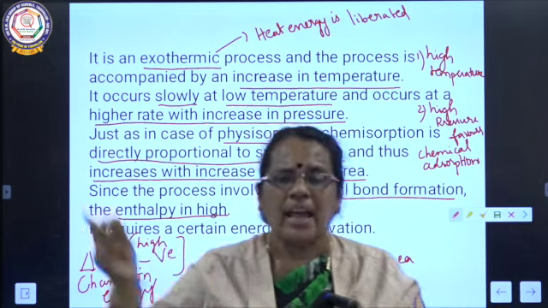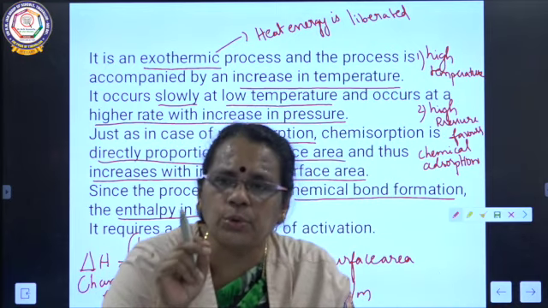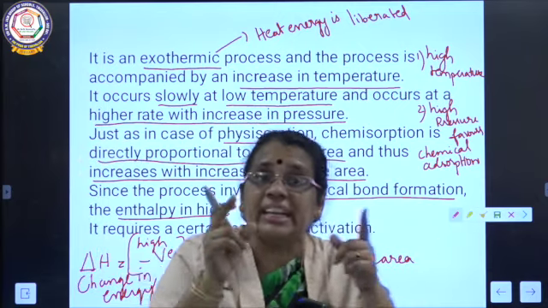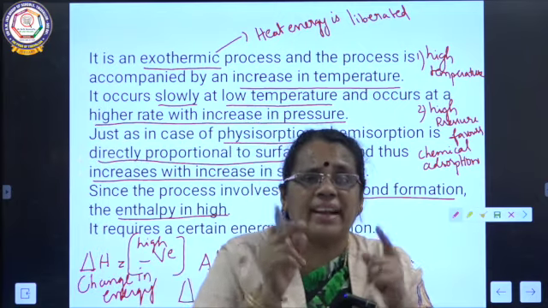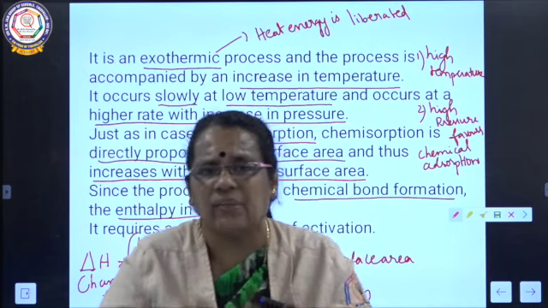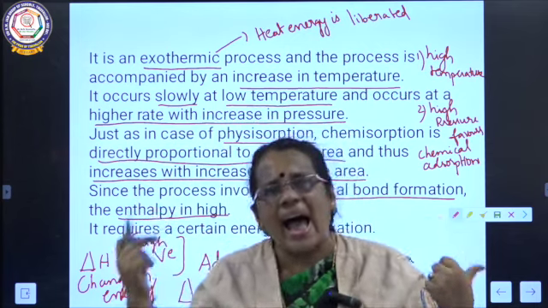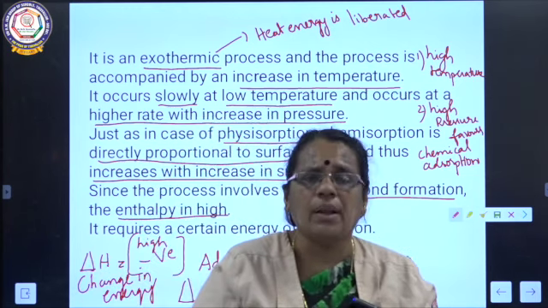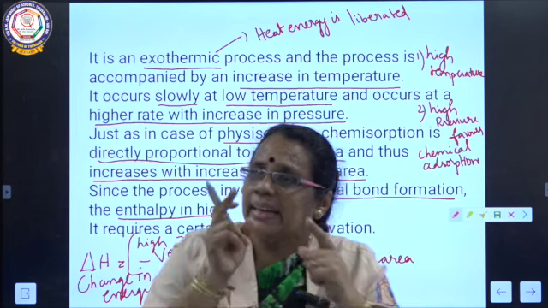As chemical adsorption is due to a strong chemical bond between the adsorbate and adsorbent, the heat of adsorption is greater. What is heat of adsorption? Usually adsorption is an exothermic reaction where heat energy is liberated. As it is a strong chemical bond formation here, we will get a higher negative delta H value.